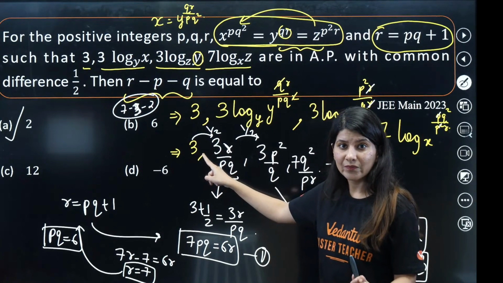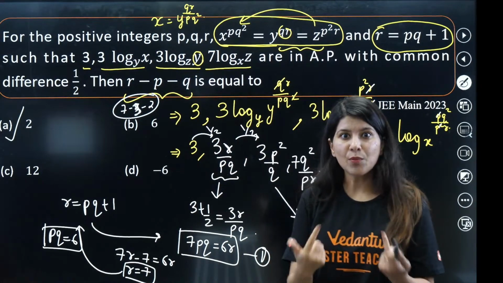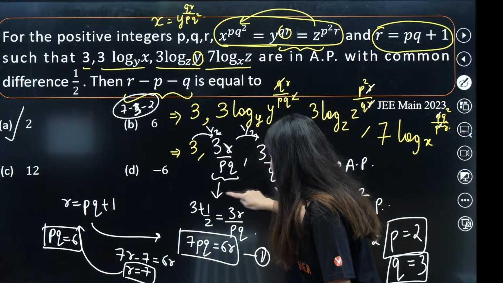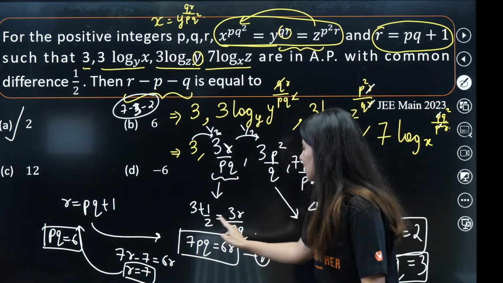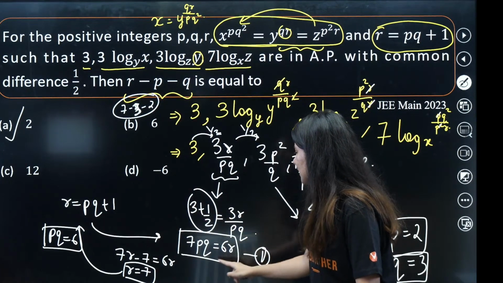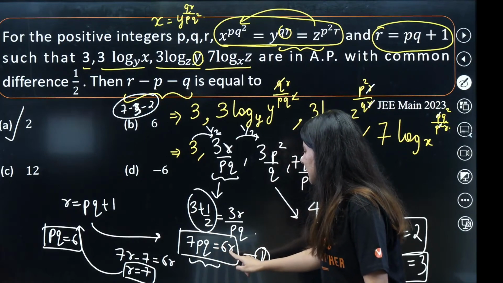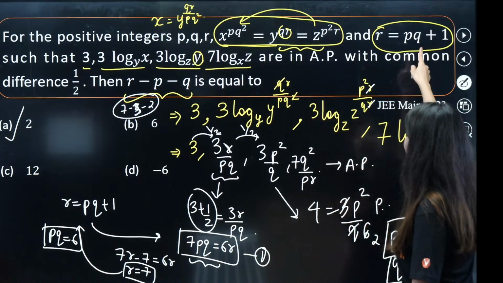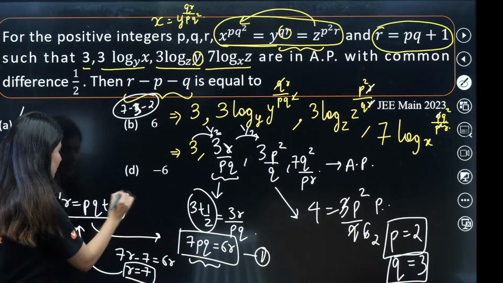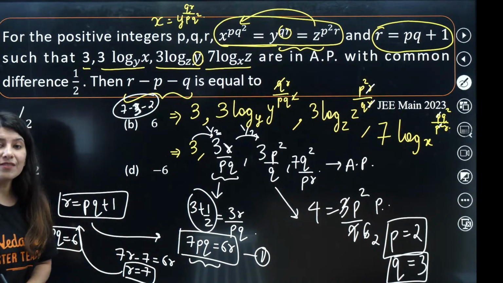First term is 3. So second term is what? 3.5. 3.5 is what? 7 by 2. So this is your second term, which is what? 7 by 2. So second term is what? 7 by 2. Right? Just you have this equation. 6R is equals to 7PQ. You have R is equals to PQ plus 1. One more equation. Right? So use these 2 equations to get the value of R.